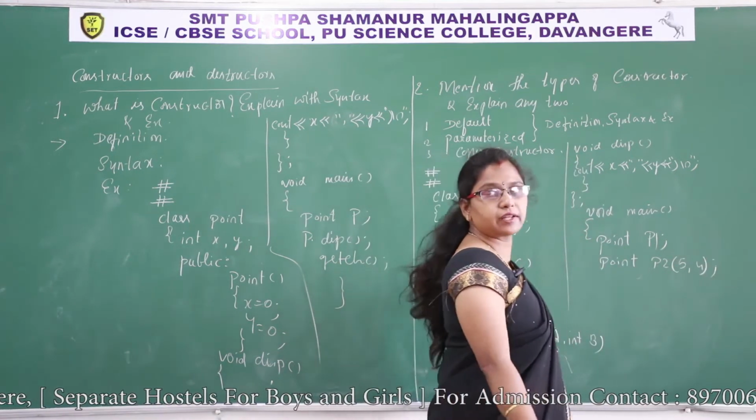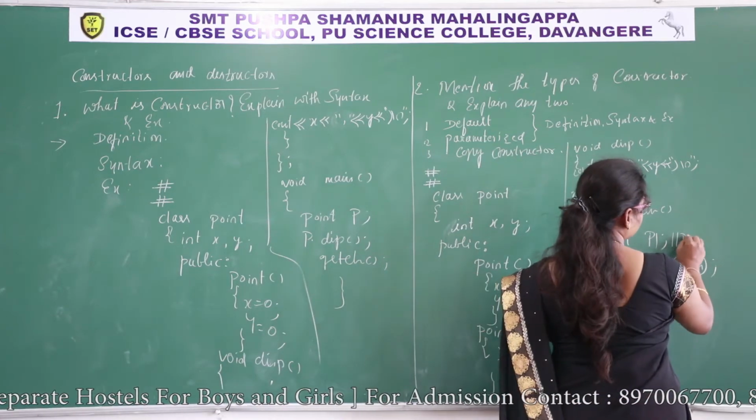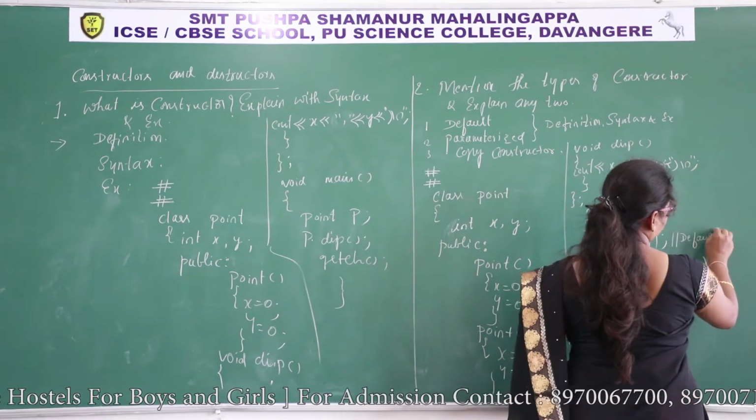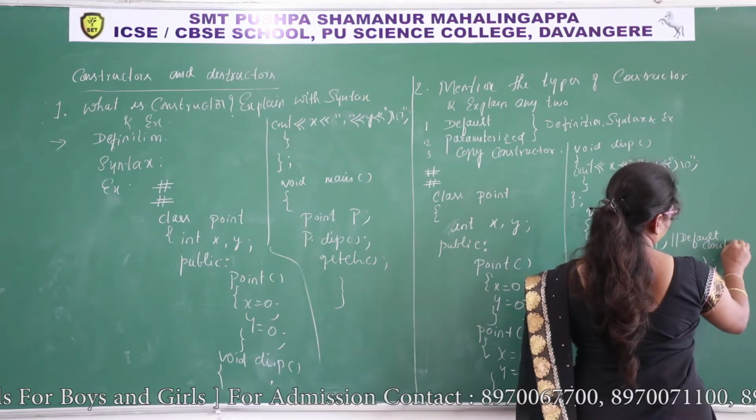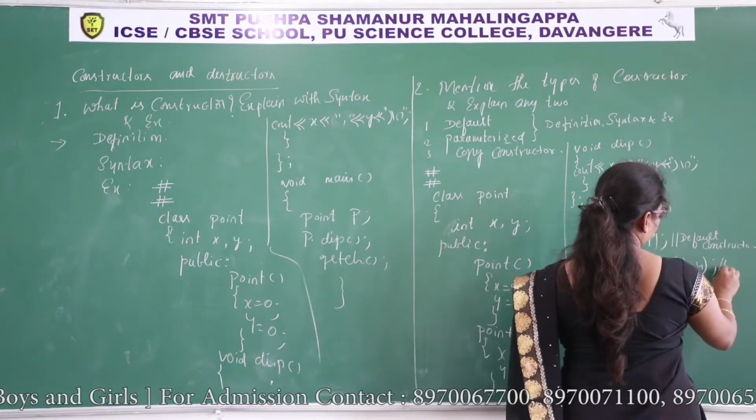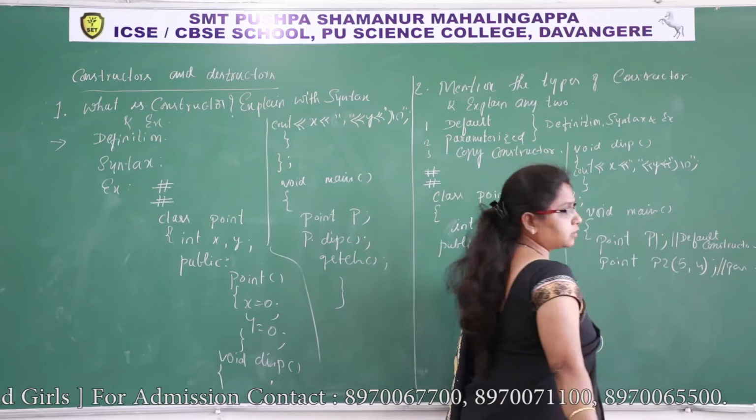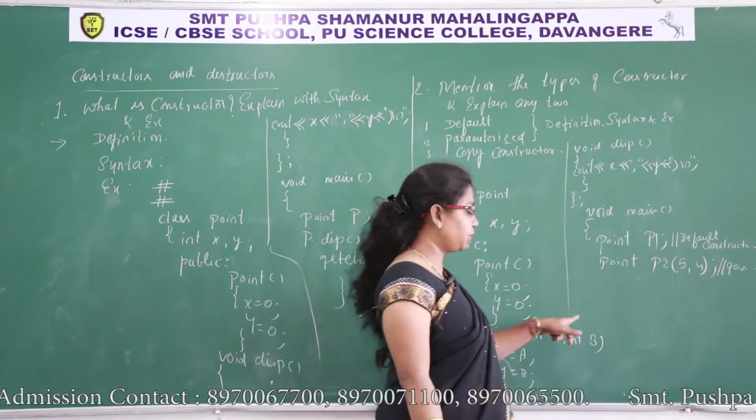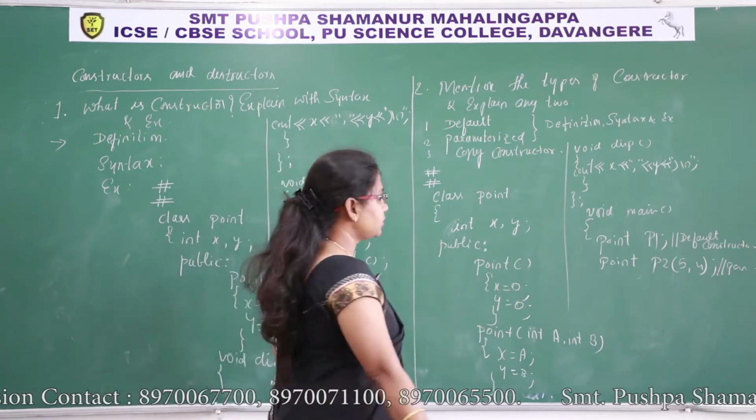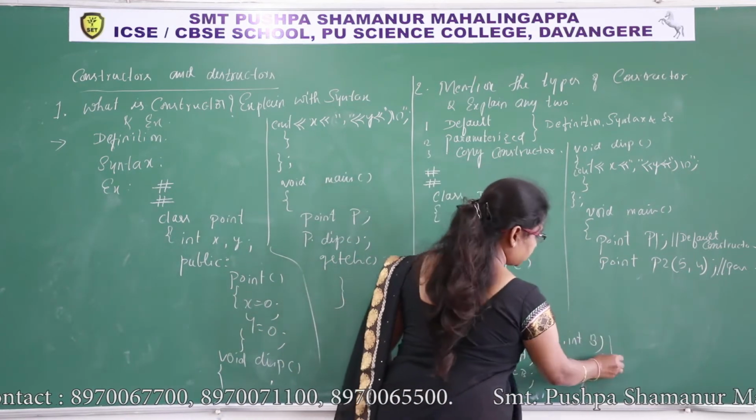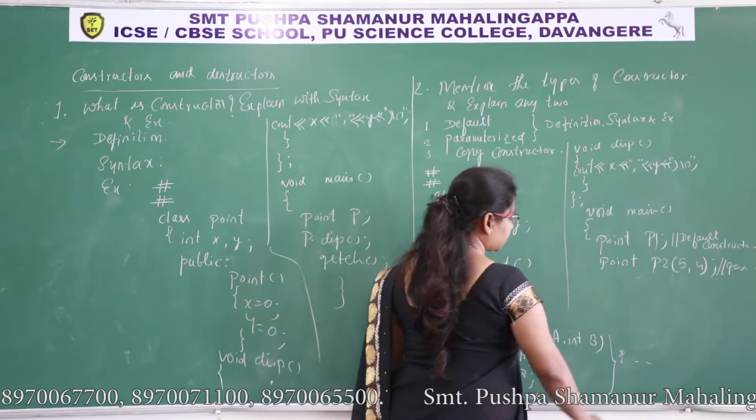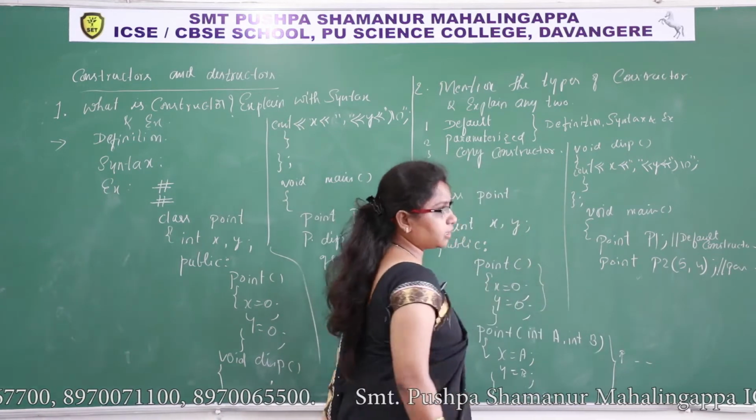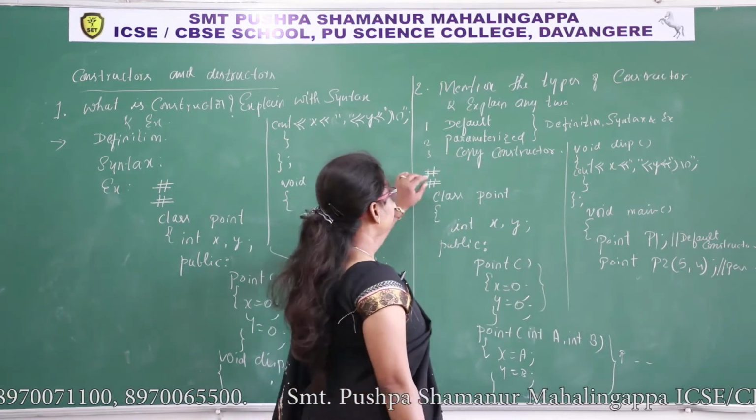So which constructor will execute here? Default constructor will execute. This is a parameterized constructor. So when this object is created, which constructor will execute? Parameterized constructor will execute. You must write this is a parameterized constructor. Here also parameterized constructor definition, and this is default constructor definition.